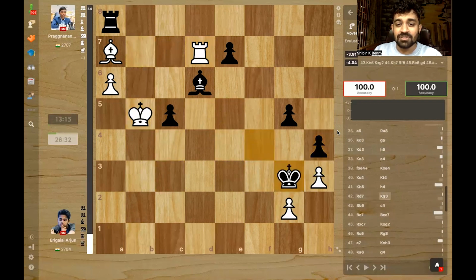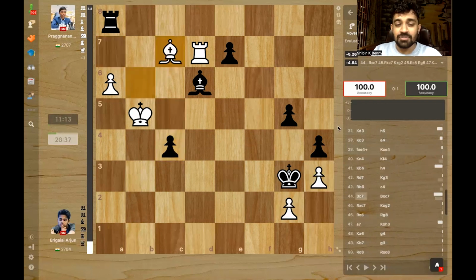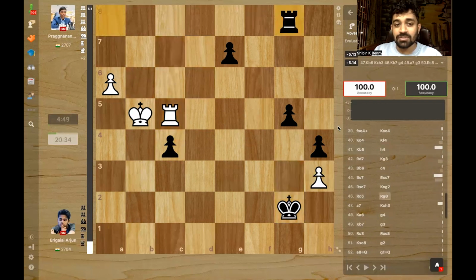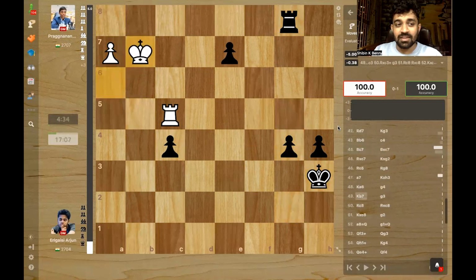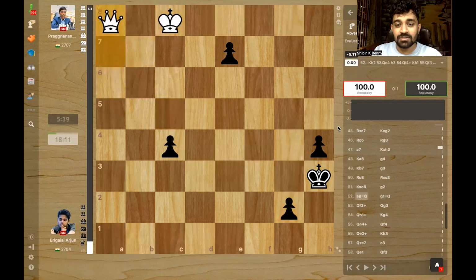Rook d7, king g3. So, both the pawns are going to fall. c4. Bishop c7. So what was the need to play c4? The pawn will anyway hang. But yeah, c4, bishop into c7, takes, and king takes. Both pawns fall. He plays rook g8, defending the g pawn, and then takes. So basically, Pragg is going to give up the rook, but he will have two connected passed pawns.